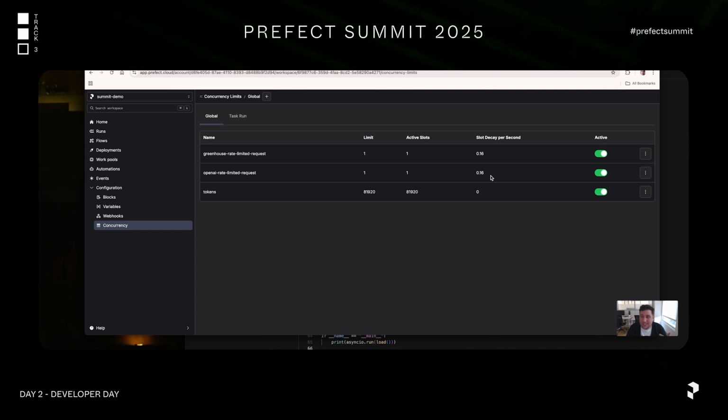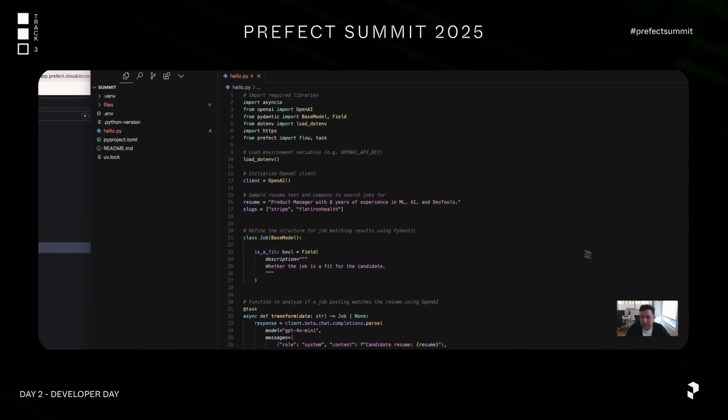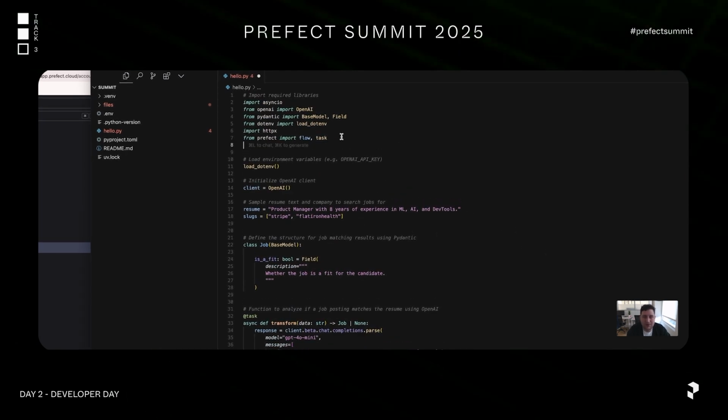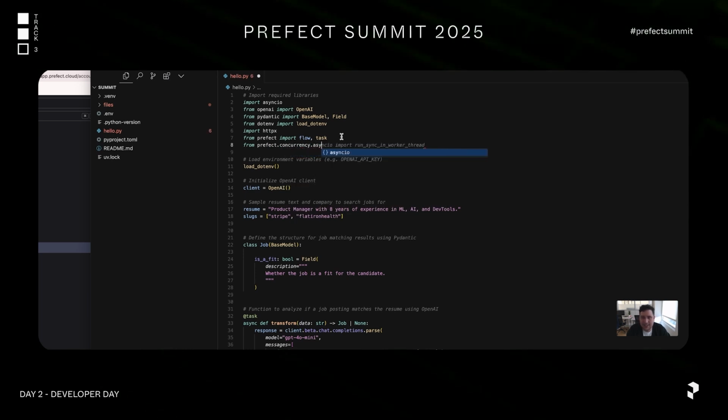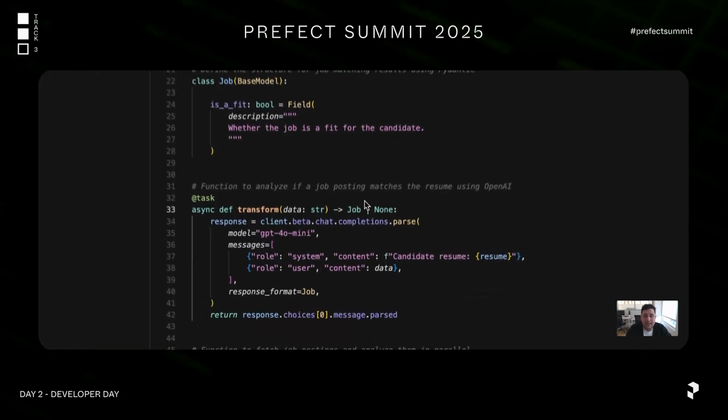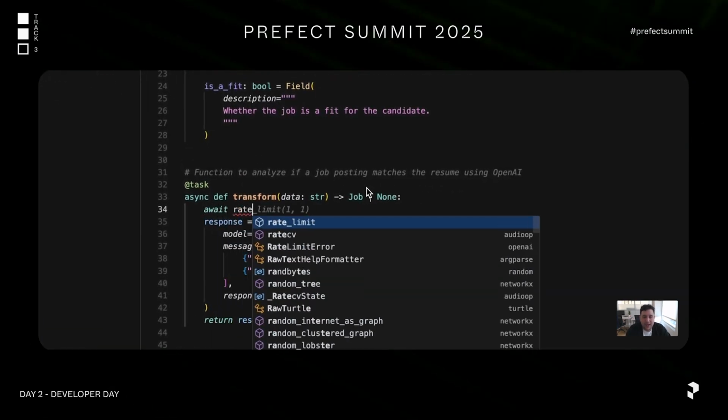And then of course, I've got a token budget that I want to respect just for this pipeline. I may have other pipelines that I need to run in parallel, but I want to carve out 81,000 tokens just for this pipeline. And so let's try and enforce this actual rate limit request. What I can do here is, from prefect.concurrency.asyncio, import rate_limit. Now I can await this rate limit.